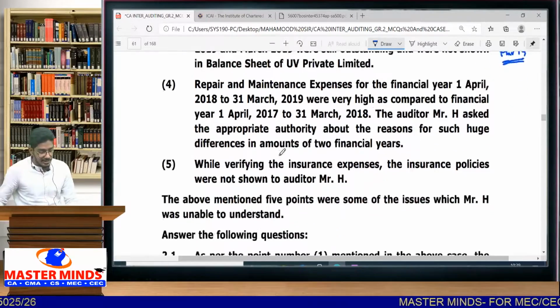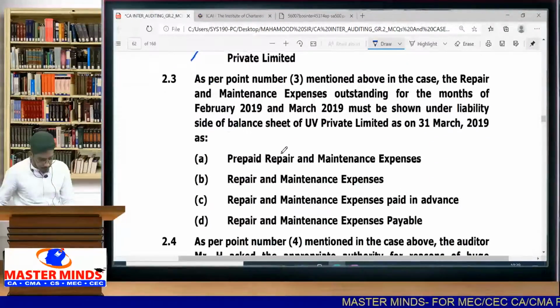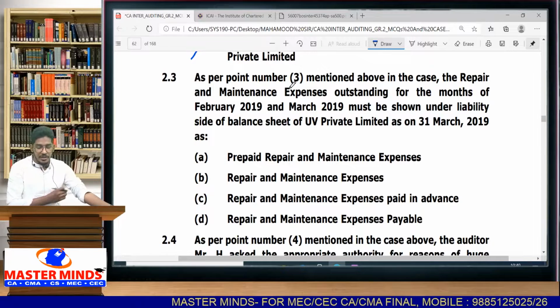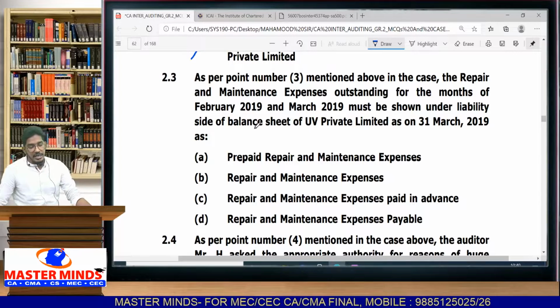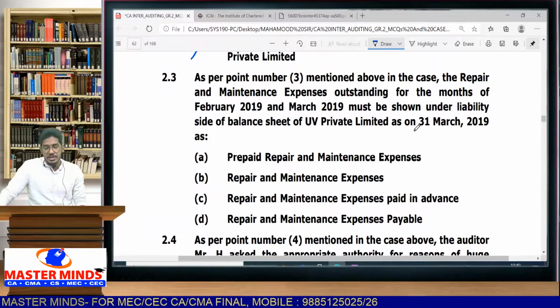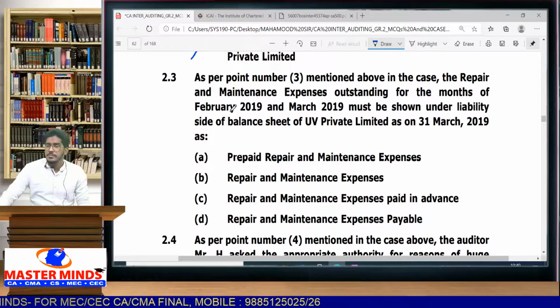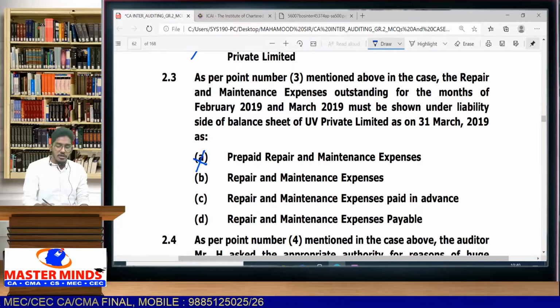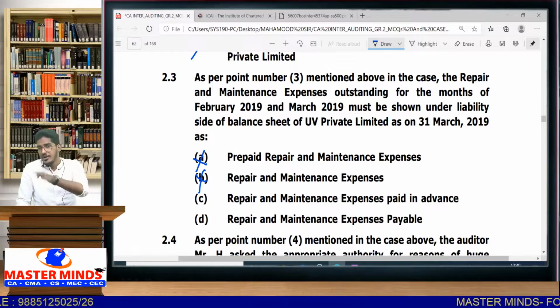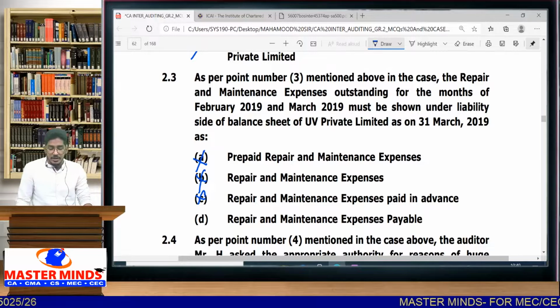Right? So now let us read the relevant question 2.3. As per point number 3 mentioned above in the case, the repair and maintenance expenses outstanding for the months of February 2019 and March 2019 must be shown under the liability side of the balance sheet as on 31st of March as what? Will you show it as prepaid repairs and maintenance expenses? No. Just repair and maintenance expenses? No. Repair and maintenance expenses paid in advance? You have not yet paid, you are still required to pay. So this is also not correct. Now D option, repairs and maintenance expenses payable. This is the correct option.